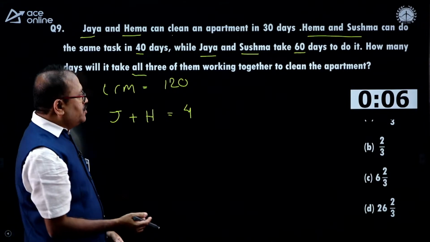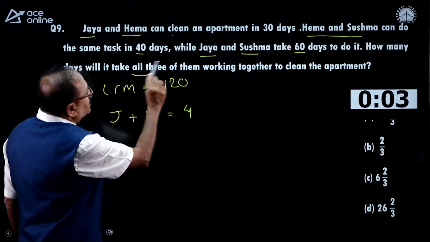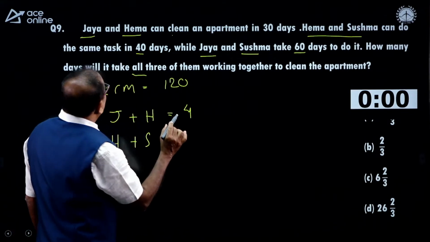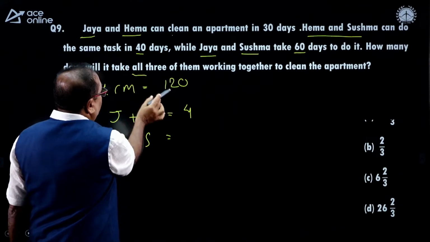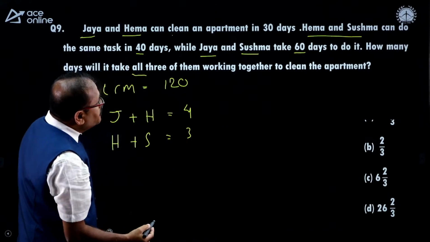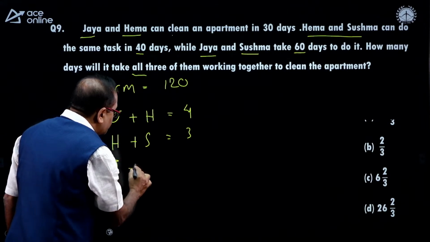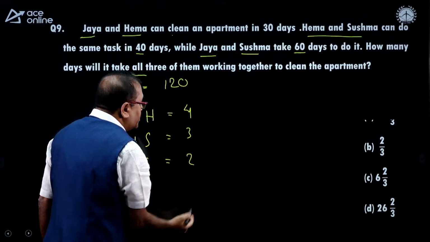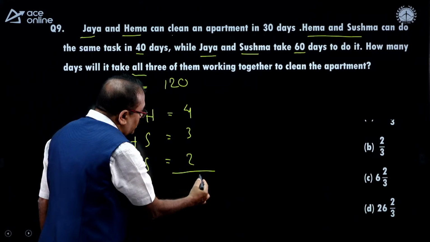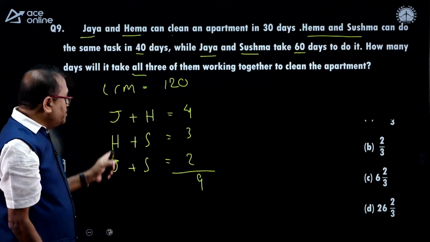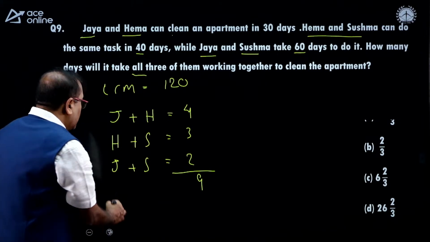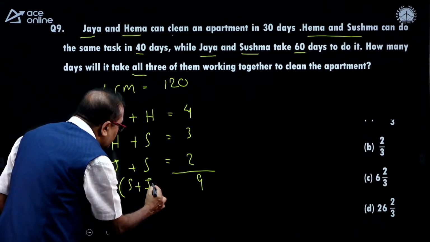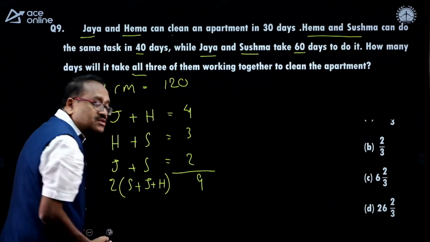Okay. Now, let me start the remaining part. Hema plus Sushma, how much work do they complete? That is 120 divided by 40, 3 units per day, and Jaya and Sushma complete the work in 60 days, that means 2 units per day. The total per day, how many units? That comes to 9 units per day, and J repeats 2 times, H 2 times, S 2 times, that means 2 times of Jaya plus Sushma plus Jaya plus Hema, 9 units, 2 times.